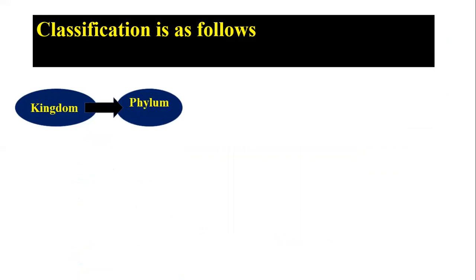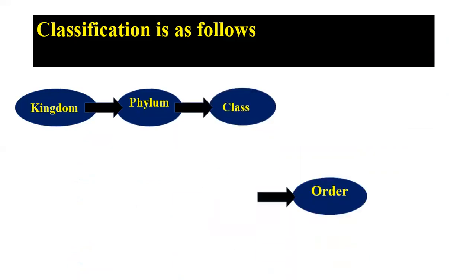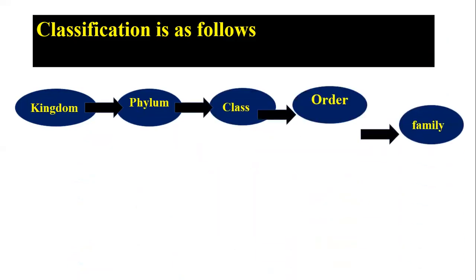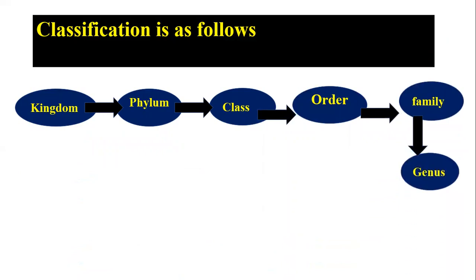Next, classification. The classification of parasites will be like this: each parasite has kingdom, phylum, class, order, family, genus, and species. So each parasite has this classification.